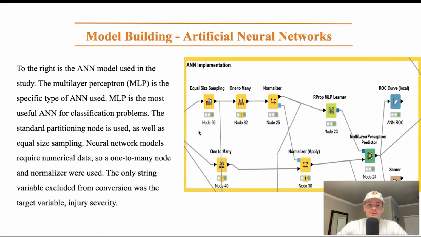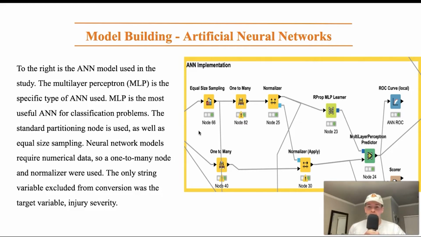The next model we used was an artificial neural network. Specifically, we used a multi-layer perceptron, or MLP. The MLP is the most widely used neural network model for classification problems. For this one, we used what I call standard partitioning in this presentation, but what I mean by that is rather than k-fold cross-validation, we just used a standard partitioning node which splits the data 70-30, and the 30% is a stratified sample of the target variable.